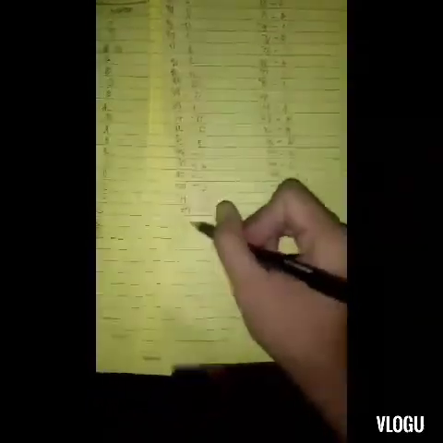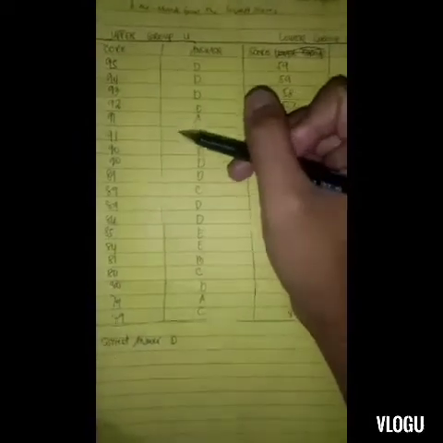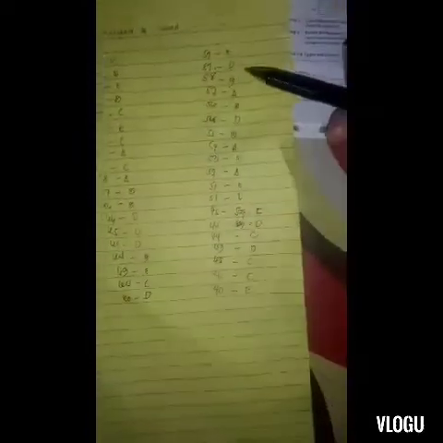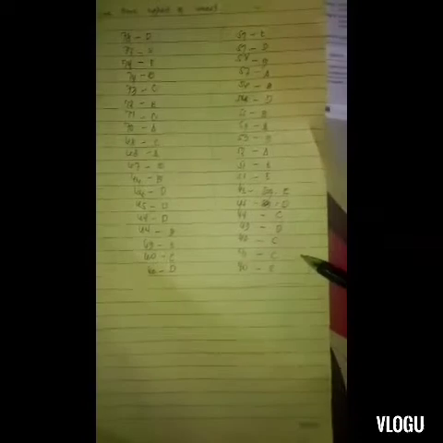All you have to do is copy the highest scores here in the upper group, and for the lower group, copy the lowest scores here. The correct answer for this is letter D. So this is our step 2. And now let us proceed to step 3.